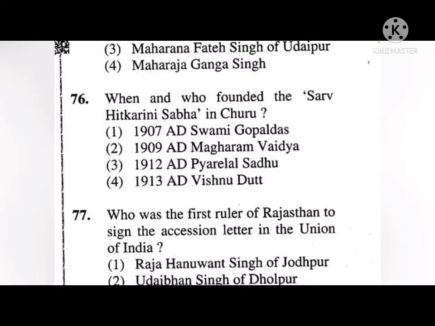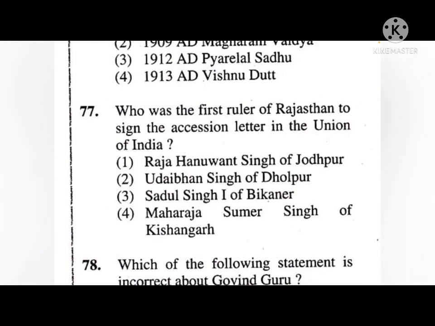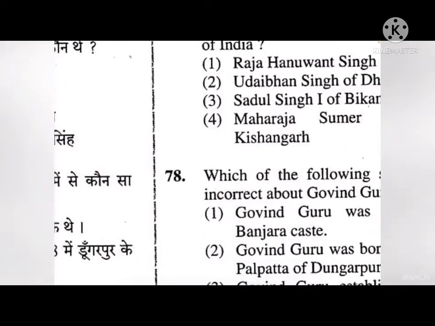Next, who was the first ruler of Rajasthan to sign the accession letter in the Union of India? The options are Raja Hanuvant Singh of Jodhpur, Udaybhan Singh of Dholpur, Sadul Singh first of Bikaner, and Maharaja Sumer Singh of Kishangarh. The correct answer is third, that is Sadul Singh first of Bikaner, the first ruler of Rajasthan to sign the accession letter in the Union of India.